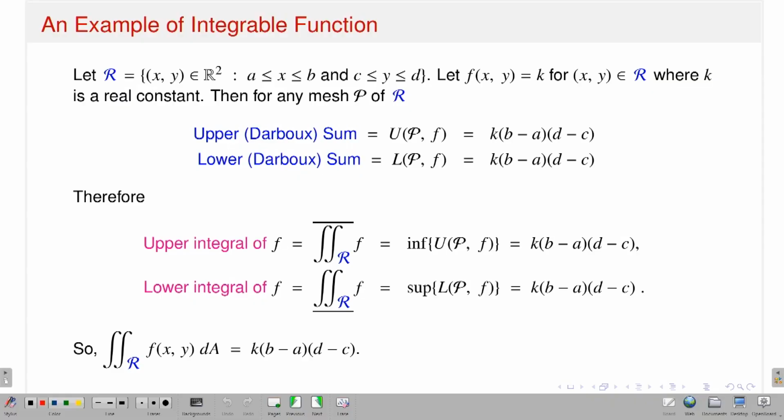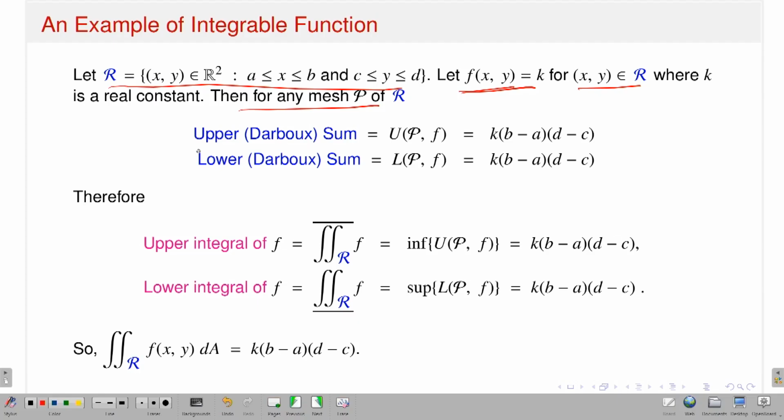Okay, one example, let me just see the example. For example, I take this bounded rectangular region, and now I start with a function f which is a constant function. So, f(x,y) is equal to k for (x,y) running over R, where k is a real constant. Then let's see what will happen, what will give the upper sum and what will give the lower sum.